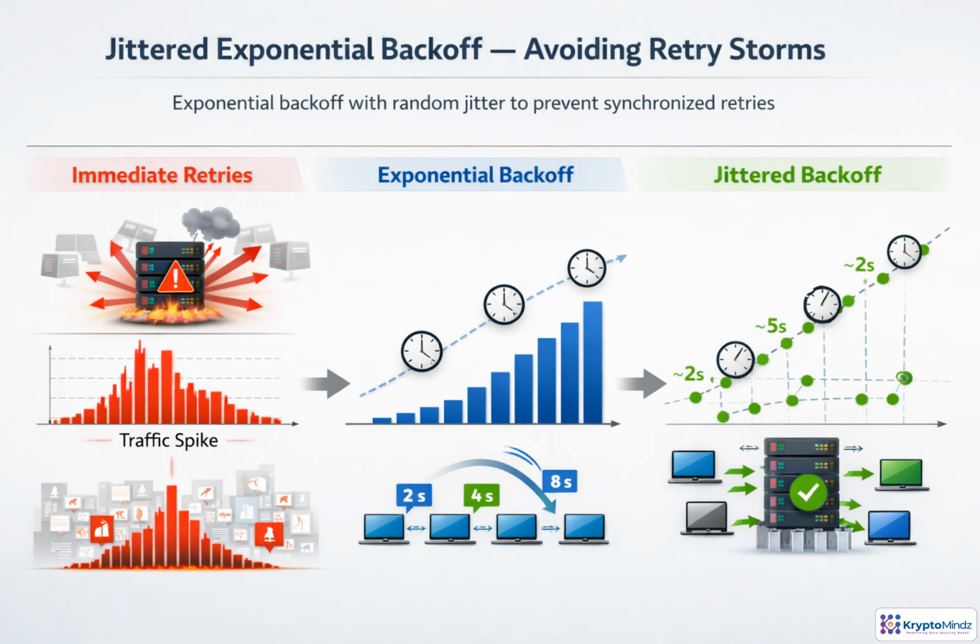Retries help only when they reduce pressure instead of amplifying it. Immediate retries can turn a small failure into a retry storm because every client asks again while the service is weakest. Exponential backoff improves this by waiting longer after each failed attempt, such as 2, 4, then 8 seconds. But if all clients follow the same schedule, they can still create synchronized waves. Jitter fixes that by adding random variation, spreading retries across the window. Always cap retries by the remaining deadline and your retry budget.